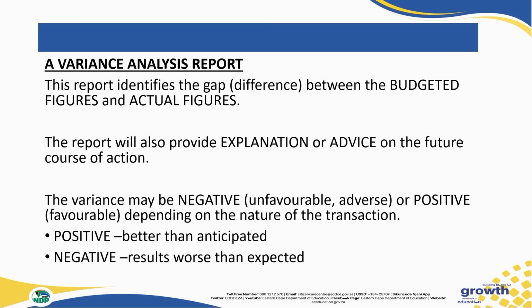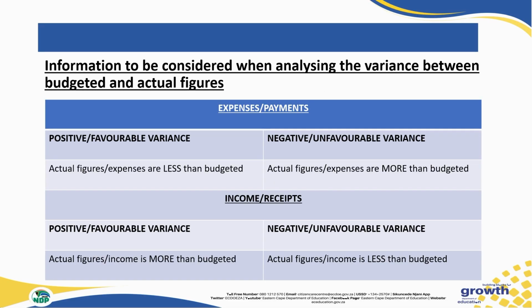The variance may be negative, meaning unfavorable or adverse, or it can be positive, meaning favorable, depending on the type of transaction or the nature of transaction. Positive means it's better than what we anticipated or planned for. Negative can mean it is worse than what we have expected.